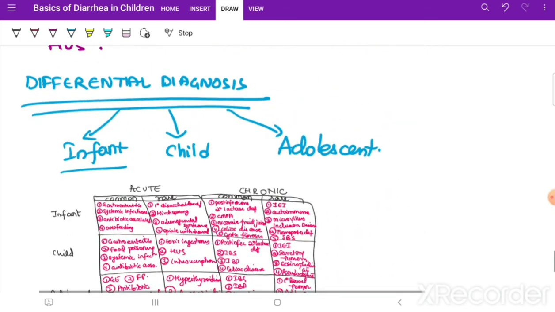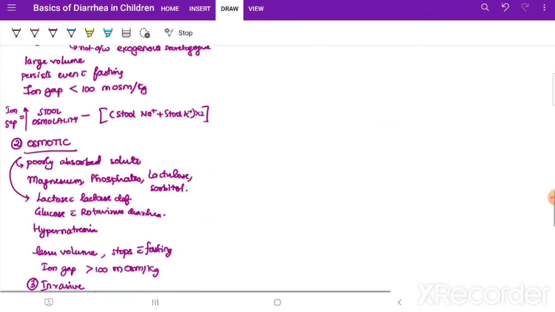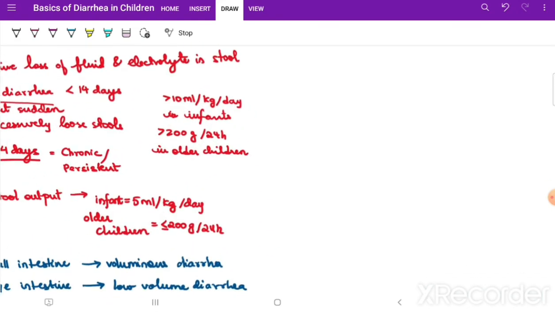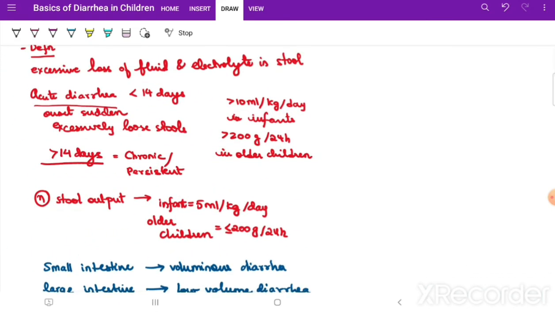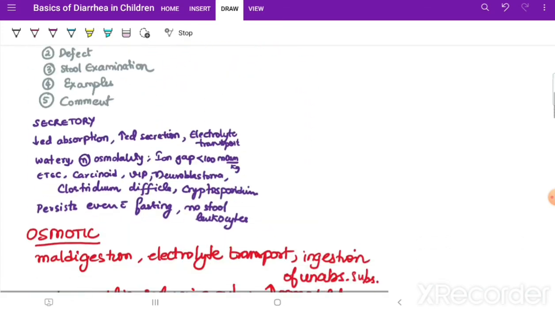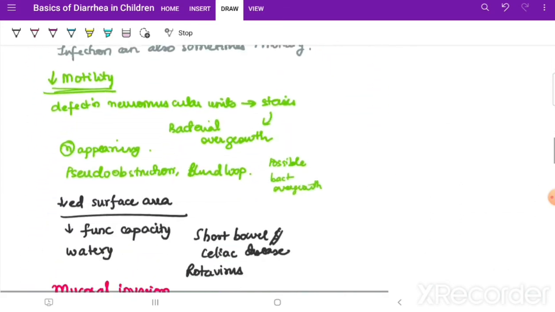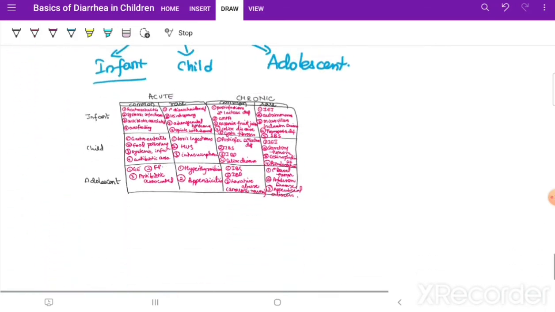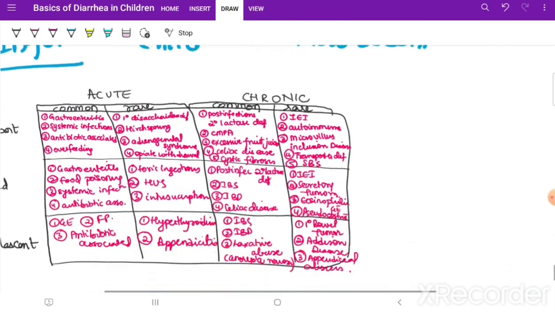So this will conclude today's topic, which is about the basics of the entire diarrhea. We spoke about the definition, we spoke about the mechanisms, we spoke about the clinical types, and then we spoke about the differential diagnosis.